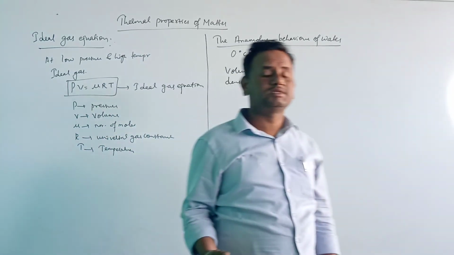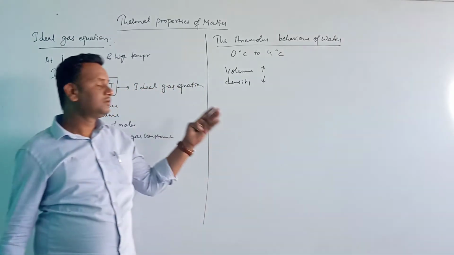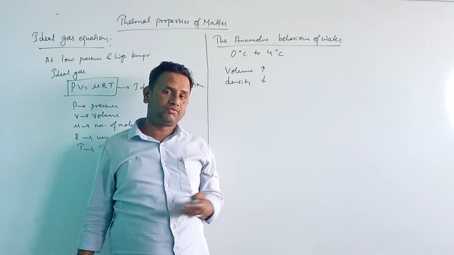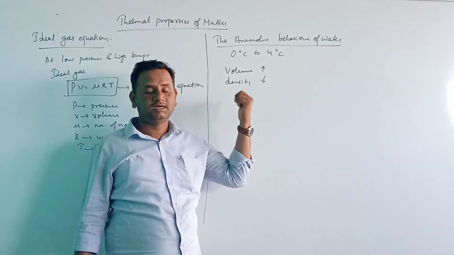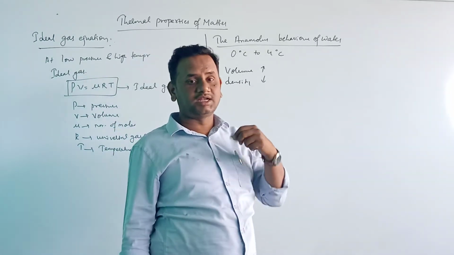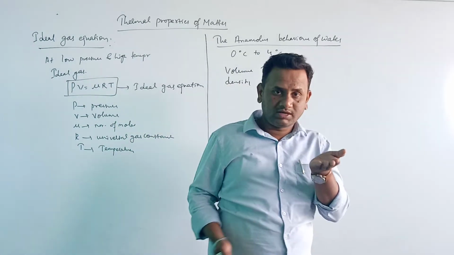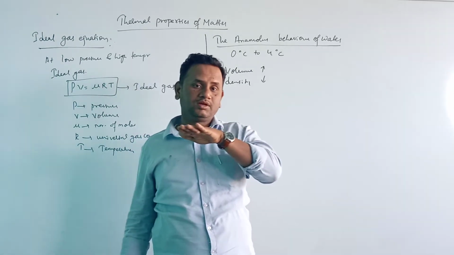So that is what happens during the winter season. Below 4 degrees Celsius, the volume increases and density decreases. The water whose density has decreased will rise up and freeze.